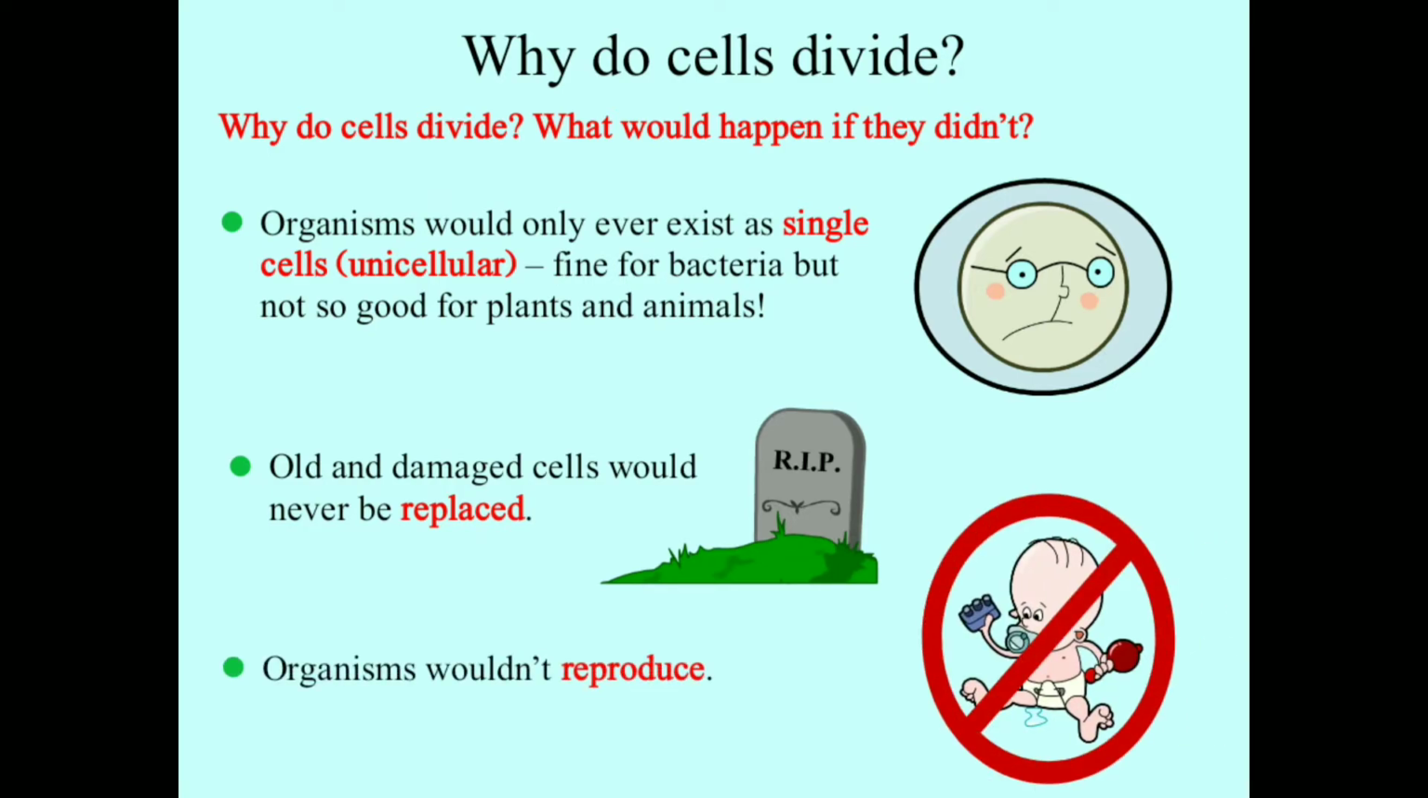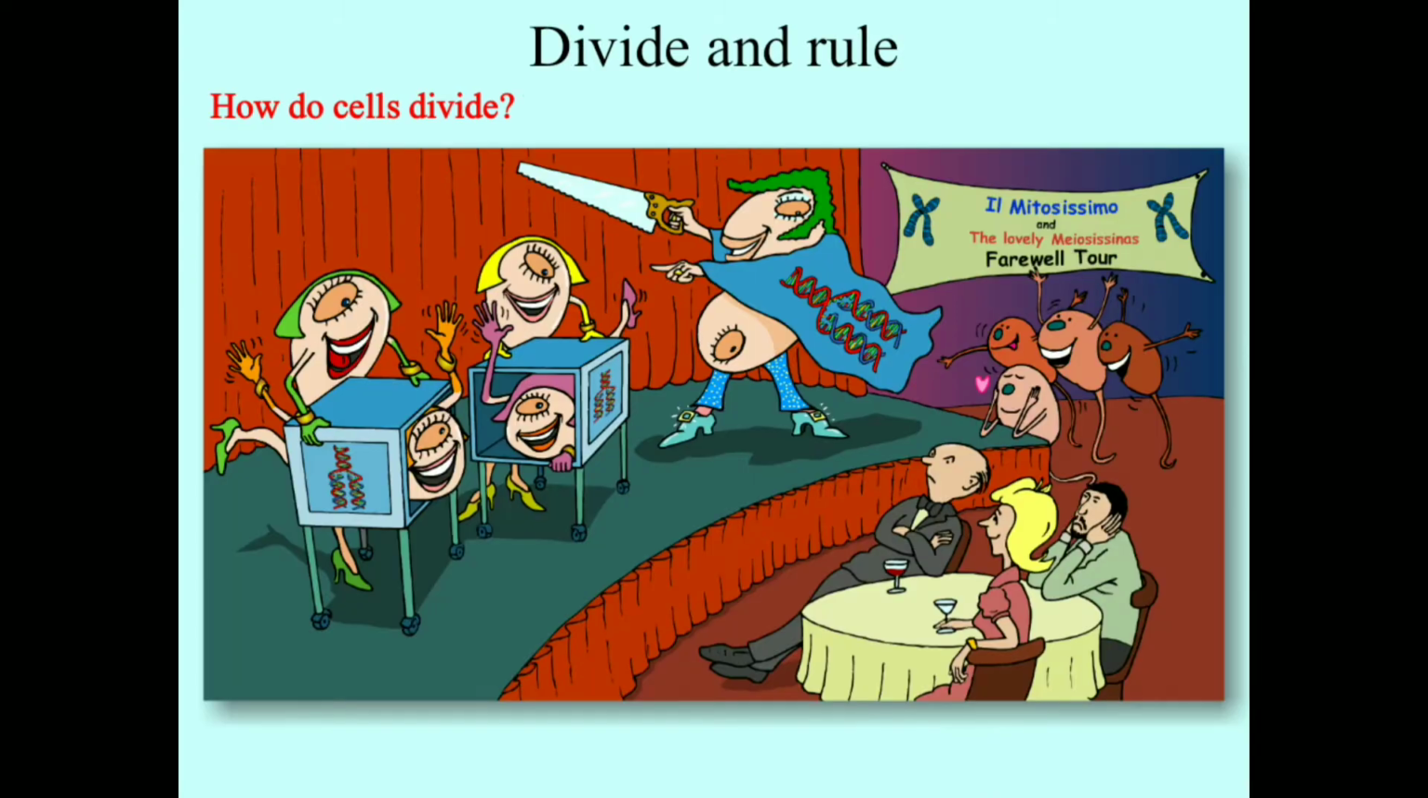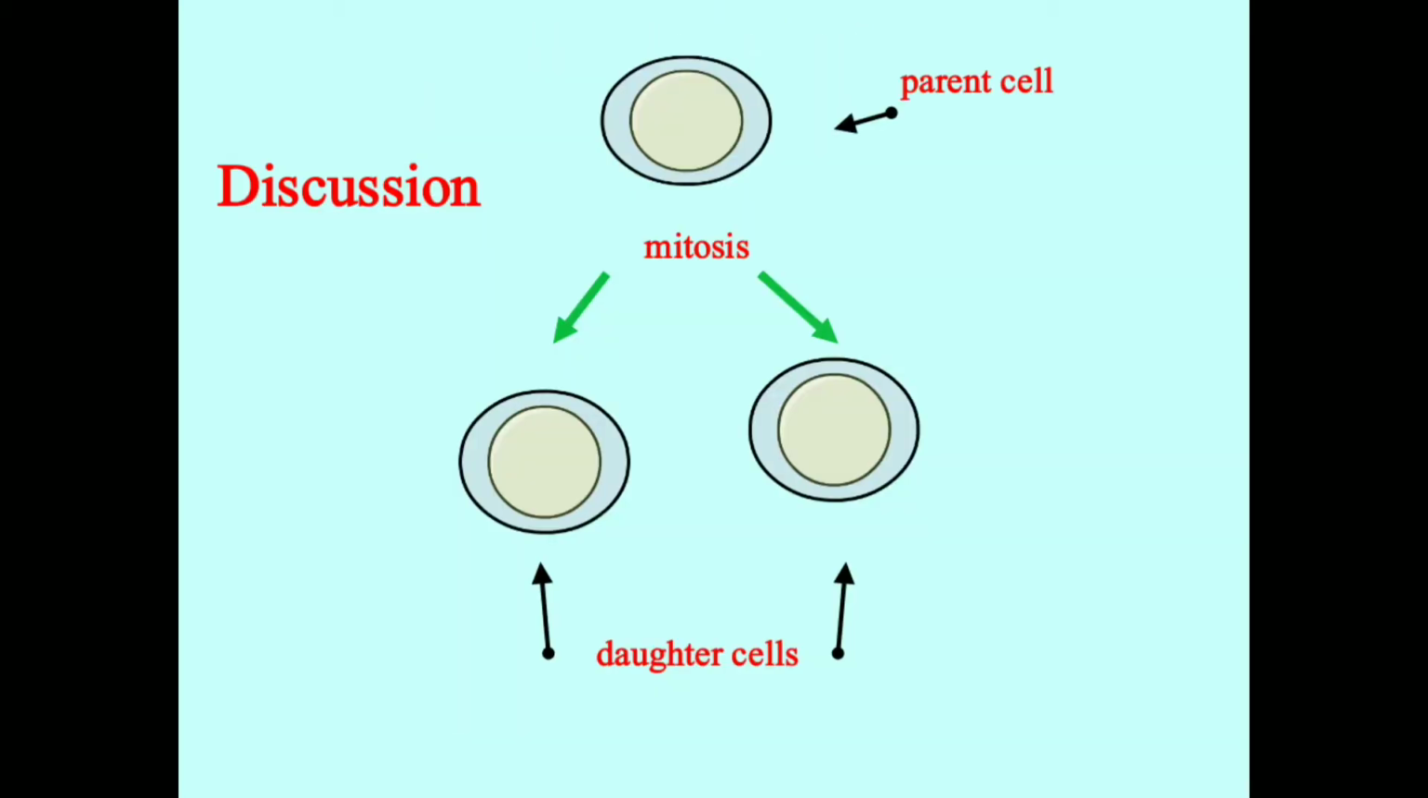Organisms wouldn't reproduce. Reproduction is also done with the help of the cell cycle or cell division. It is a kind of cell division called meiosis in the case of sexual reproduction, but in the case of asexual reproduction, we use the same thing, which is mitosis. So, how do cells divide? The process we are gonna talk about.